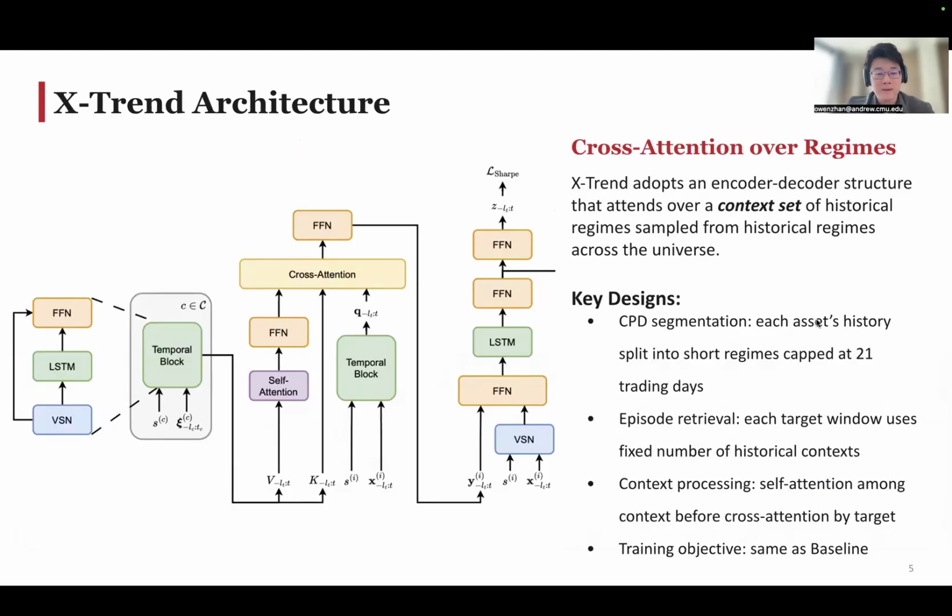So the X-trend adopts an encoder-decoder structure. The key idea is cross-attention over regimes. Historical data is segmented by change point detection into shorter regimes, capped at 21 trading days. Each target window retrieves a fixed number of these contexts, refines them with self-attention, and cross-attends to them. So the model is essentially asking, which past regimes look most like what I'm facing right now and can inform better trading decisions. Now I'll hand it over to Bill for our extensions and the results.